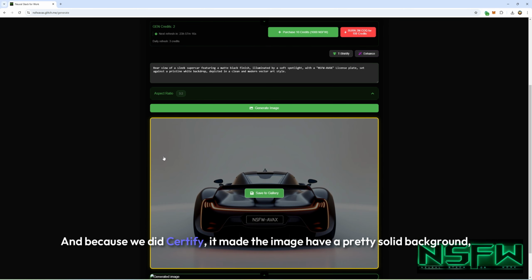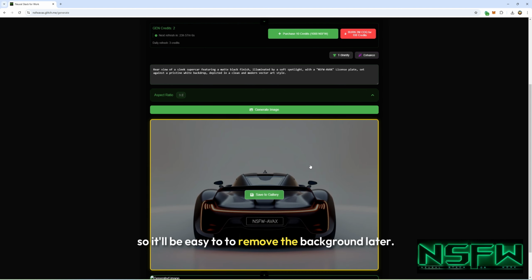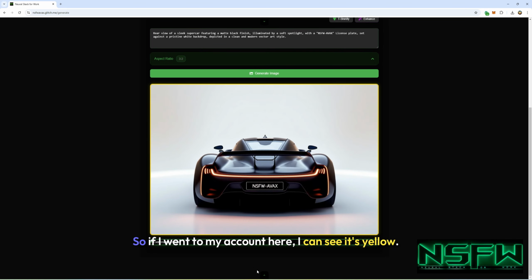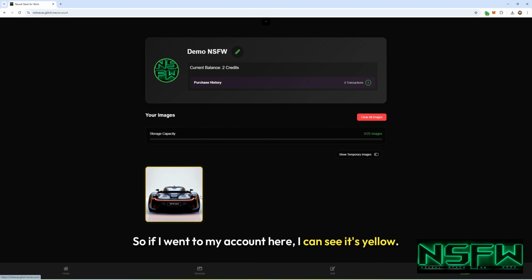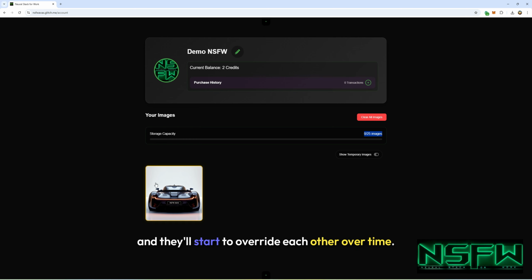And because we did T-Shirtify, it made the image have a pretty solid background, so it'll be easy to remove the background later. So if I go here, it's yellow, meaning that it's a temporary image, so I haven't saved it yet. So if I went to my account, here I can see it's yellow, it's temporary, it's not in my saved images. So you'll have 5 temporary images and they'll start to overwrite each other over time.